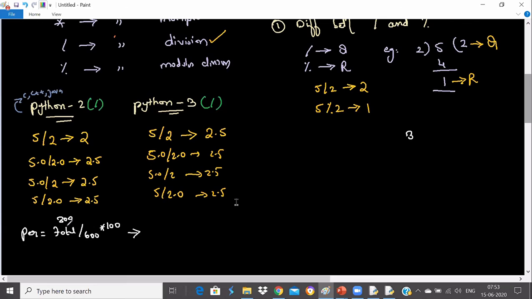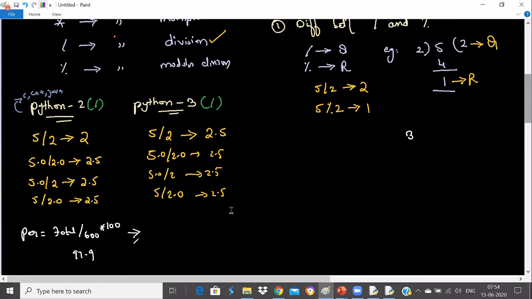What will be the output of this program? 300 divided by 600 into 100 gets us 50%, perfectly. So this is 50%.